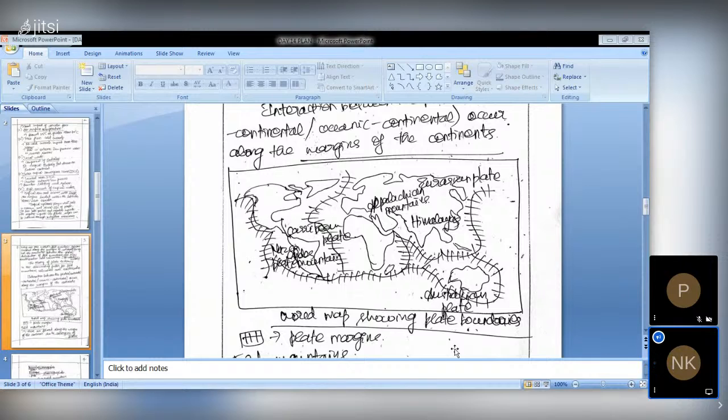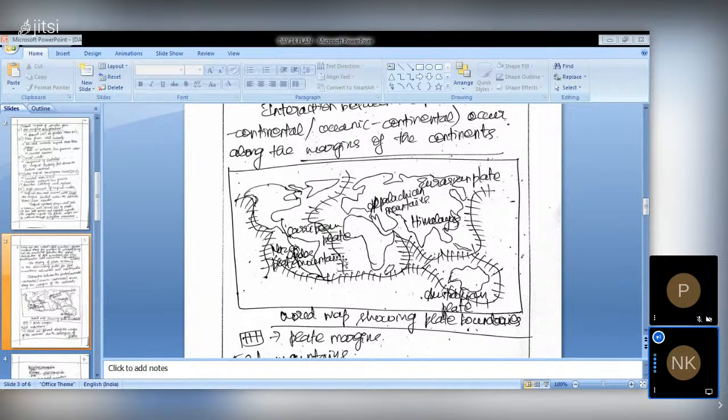Here in South Asia, I have shown the Himalayas and the Eurasian Himalayas, and near Europe the Appalachian mountains, and you can also add the Alps in the Italy region. And in South America, the Andes mountains. These are all located along the margins of the continents.